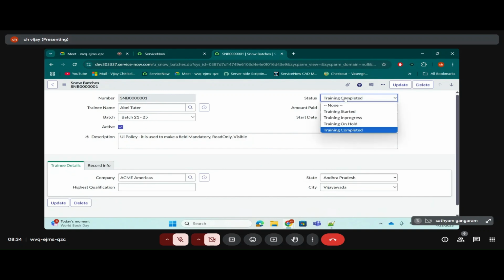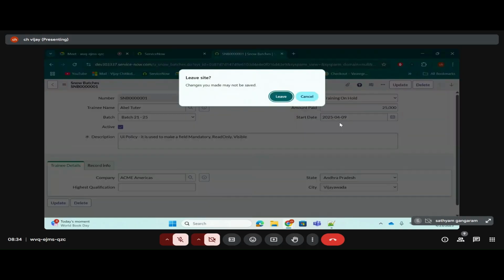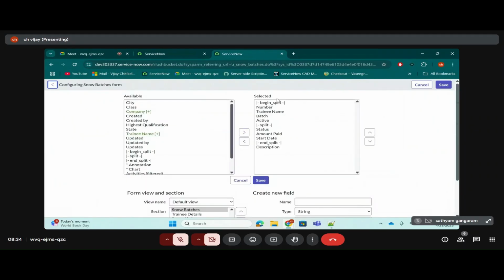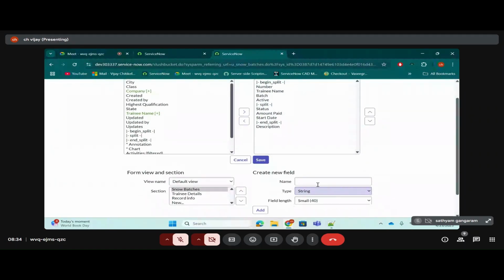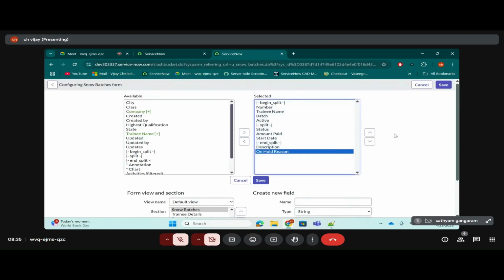I'll create a new field known as on hold reason. Then we'll discuss the scenario. This is the second scenario we're discussing. Let's create a new field known as on hold reason. This scenario, pay attention. It's important. Let it be a string field. It doesn't matter for me. Let me keep it next to the status field.